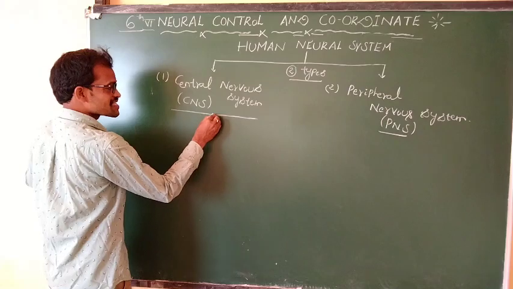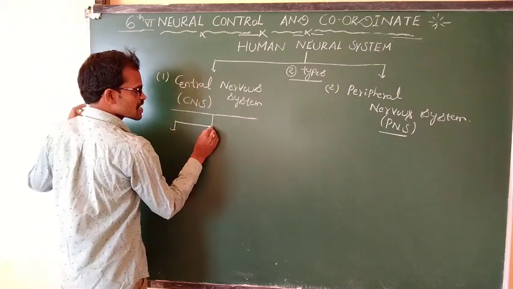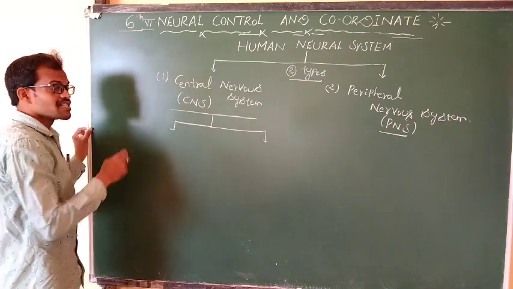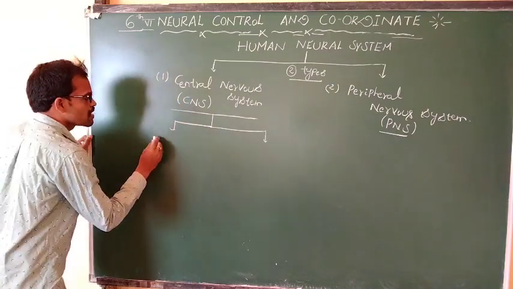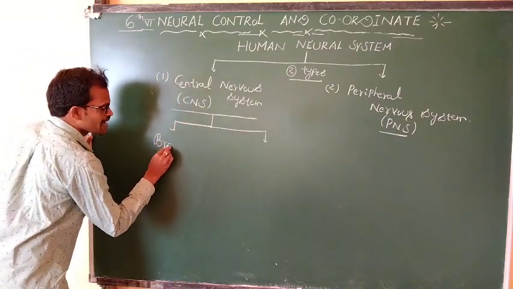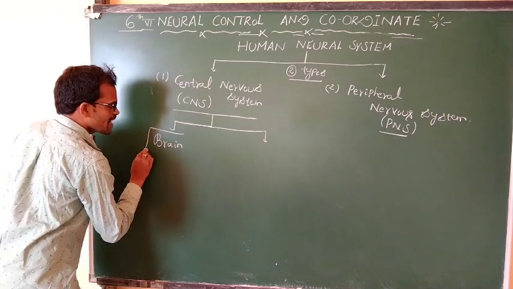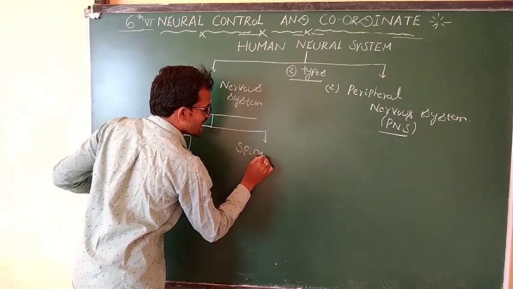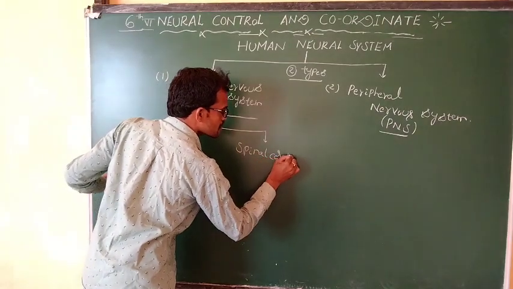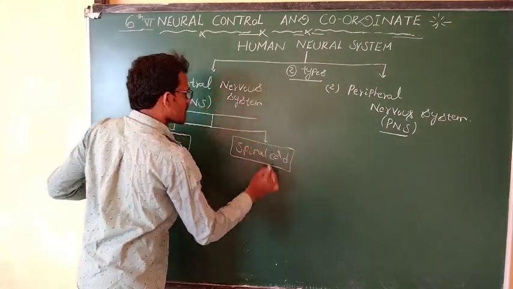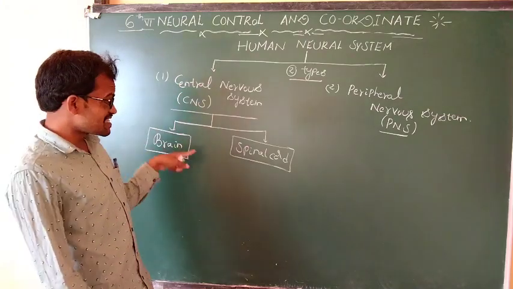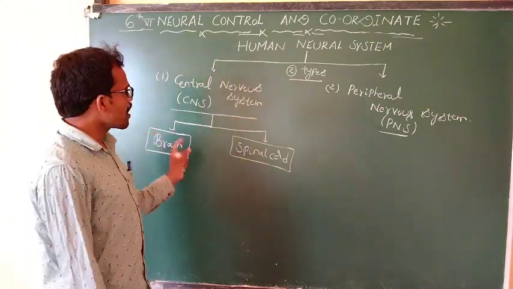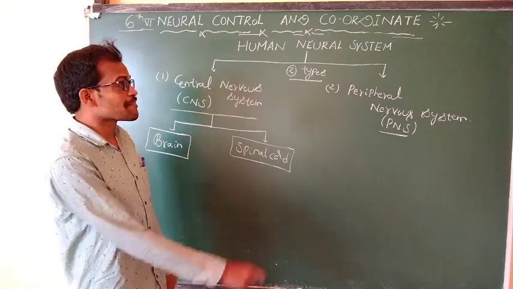The central nervous system consists of brain and, the second one, spinal cord. These are the organs present in the central nervous system.